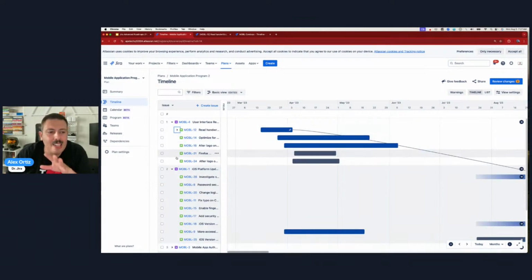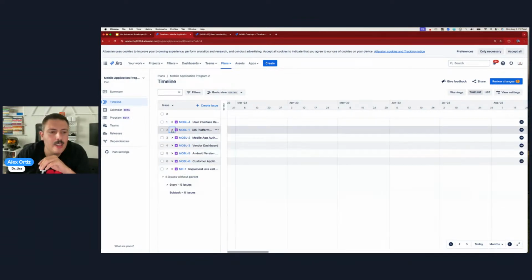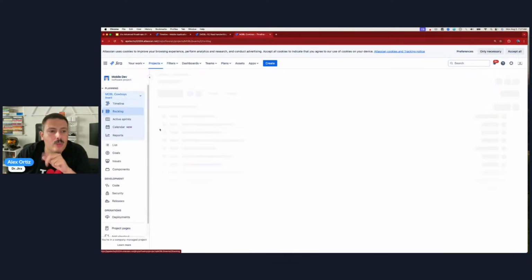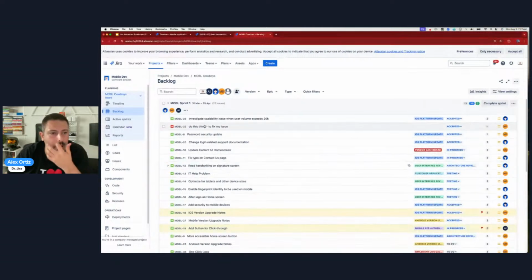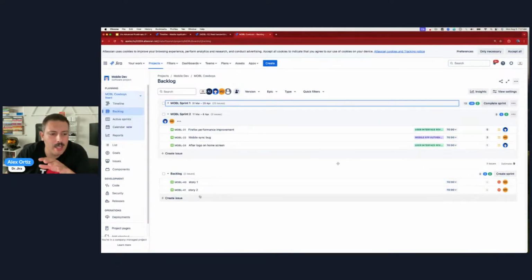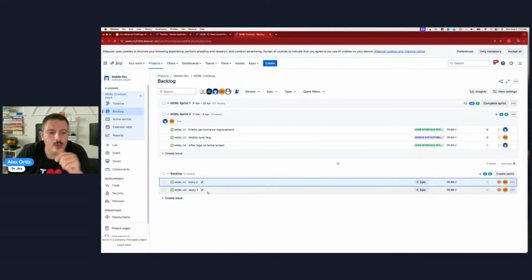Okay. Next thing you need to know about what we're seeing over here is that everything here is rankable. What I mean by that is you are all probably familiar with your rank over here. If you go to your backlog, you should know that you can rank this. So I can move story 1 below story 2, and I can say story 2 is more important than story 1, and Jira is going to remember that order. Ranking is very powerful. Come back next week when I do my Jira for Scrum Masters course, and we'll talk more about ranking.